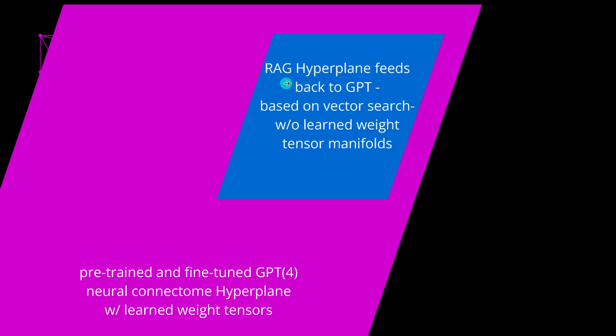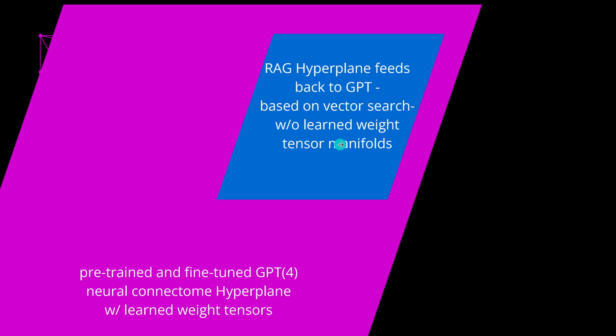And so what this RAG hyperplane feeds back to our GPT system is only based on the external vector search engine of the vector store, or of the S-BERT similarity, of a cosine similarity, of a Manhattan distance similarity, whatever you choose as a close-by measure.